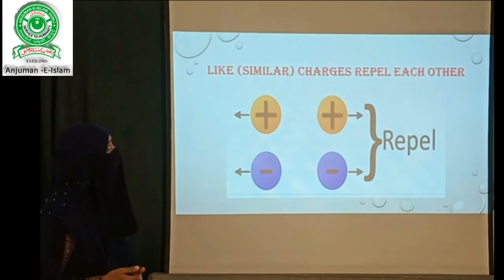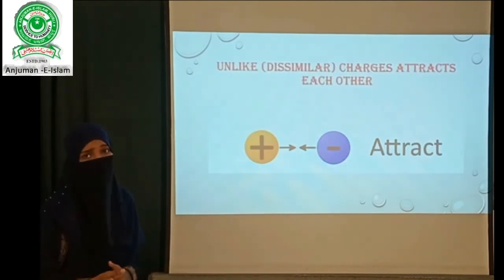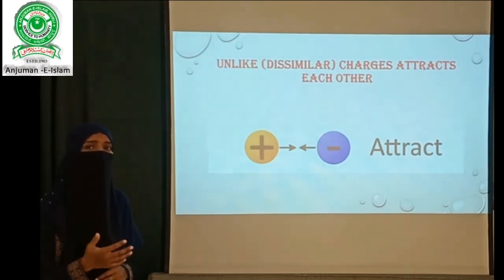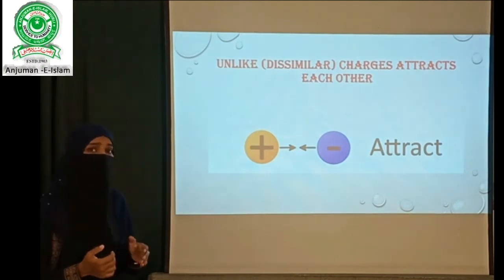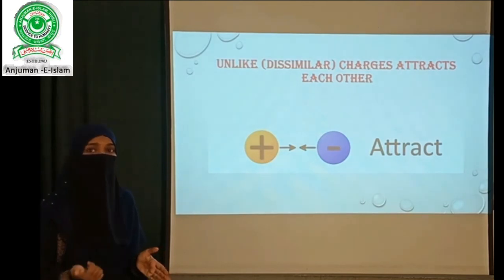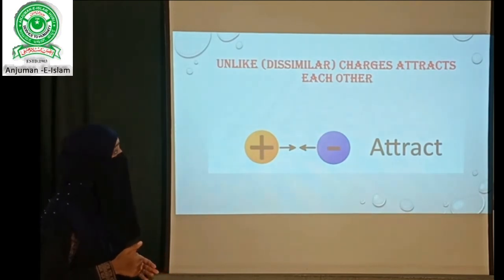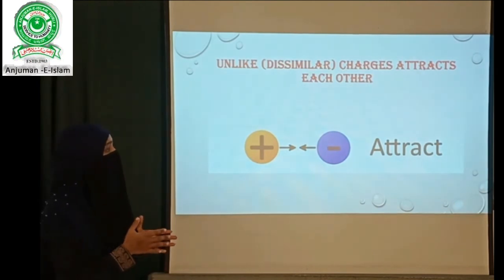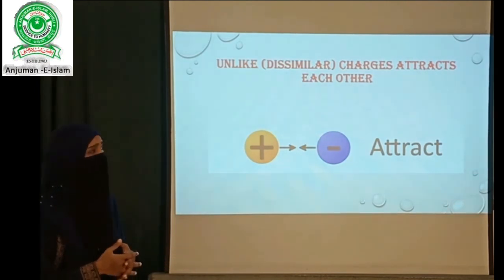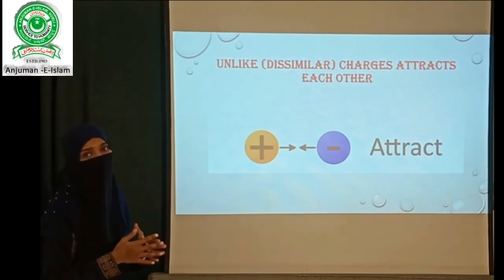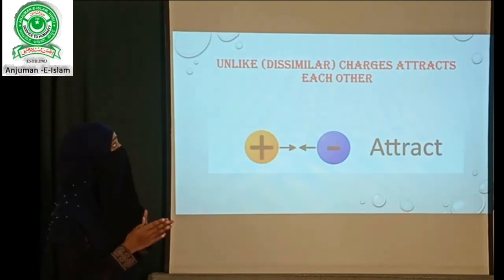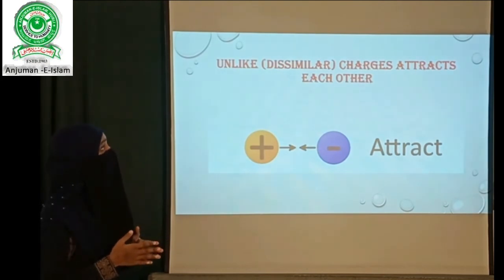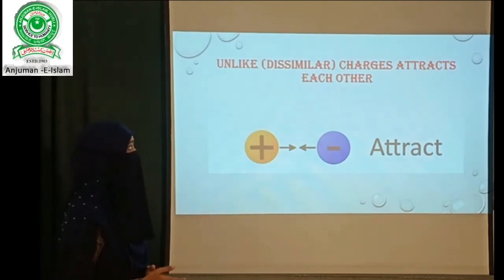In another case, I can say that whenever we have two unlike charges, two dissimilar charges, like if one is positively charged, another is negatively charged, then they always come close to each other, that is, they are attracting each other. So these are some of the basic properties of electric charge, that like charges always repel each other and unlike charges always attract each other.